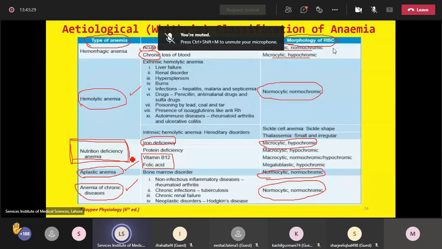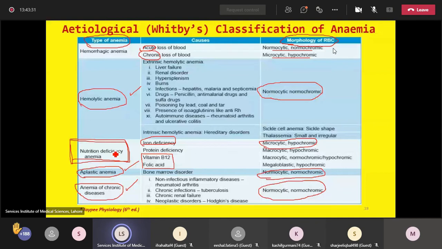We were discussing the nutritional deficiency anemia. In nutritional deficiency anemia, we have two subtypes. Number one, iron deficiency anemia, and number two, megaloblastic anemia. And we have concluded that in iron deficiency anemia, both the MCV and MCHC are less than normal. This means in iron deficiency anemia, there will be a microcytic hypochromic picture. Size is less than normal, the color is lighter, hypochromicity.